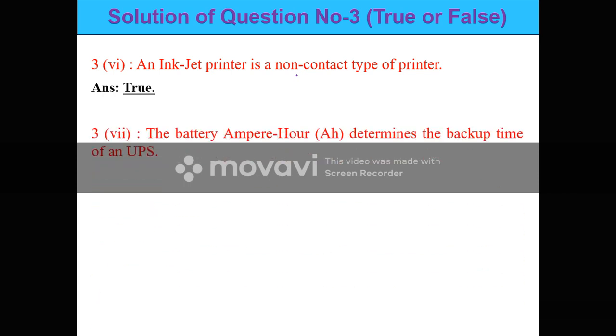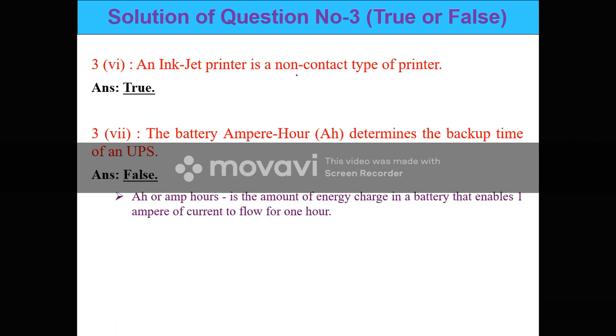Next question: battery ampere hour determines the backup time of a UPS. This is false because an AH, or ampere hour, is the amount of energy charged in a battery that enables 1 ampere of current to flow for 1 hour. That is the actual definition of AH, not to determine the backup time of a UPS.